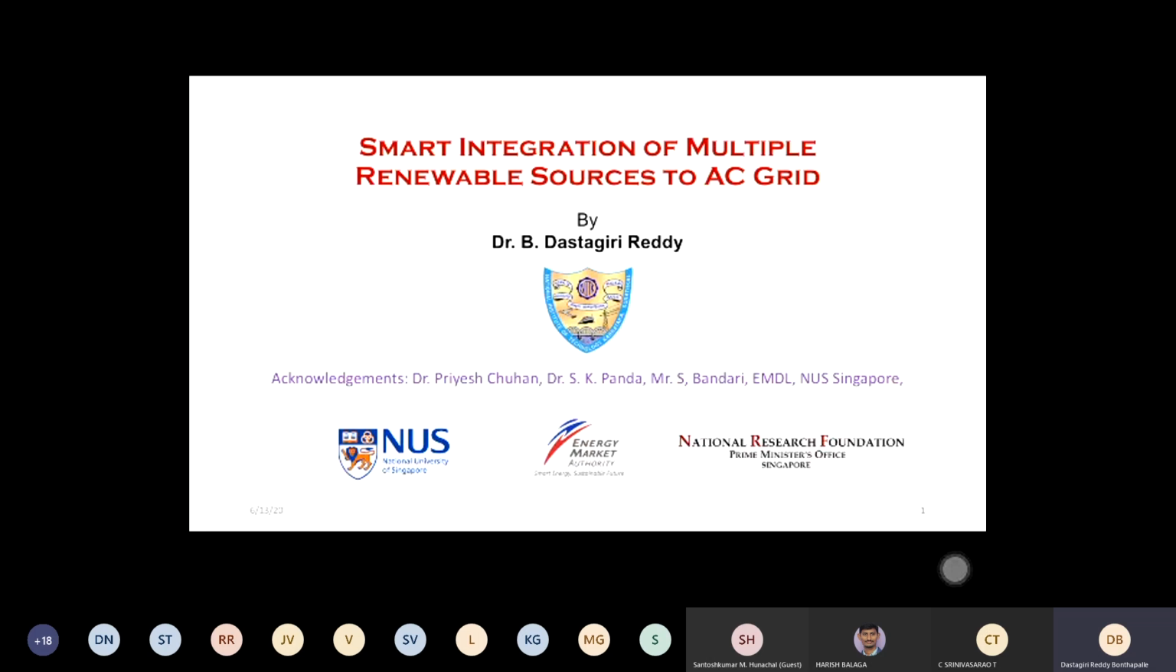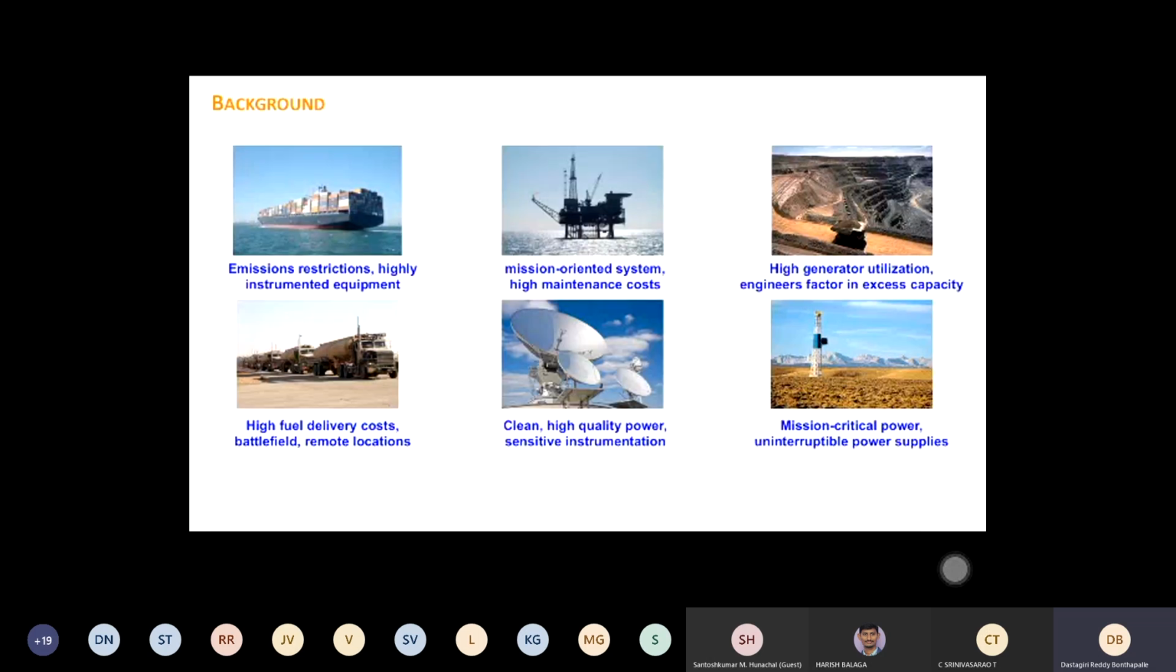So that is why the title says smart integration of multiple renewable energy sources to AC grid. Mostly we'll be talking about standalone AC grids because there are many islands near Singapore and there are many industries there. So I'll skip most of the introduction part so that we can directly jump into the control. But just to give you the background, there are many industries working offshore. Like in Singapore, there are many islands, and in Indonesia there are many islands. So for that, the project idea is to propose standalone microgrids, which can be AC or DC.